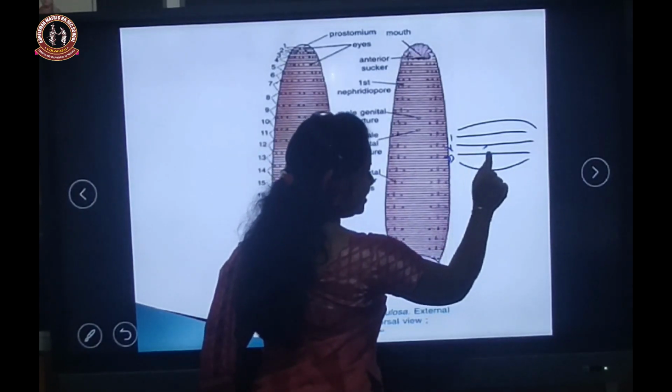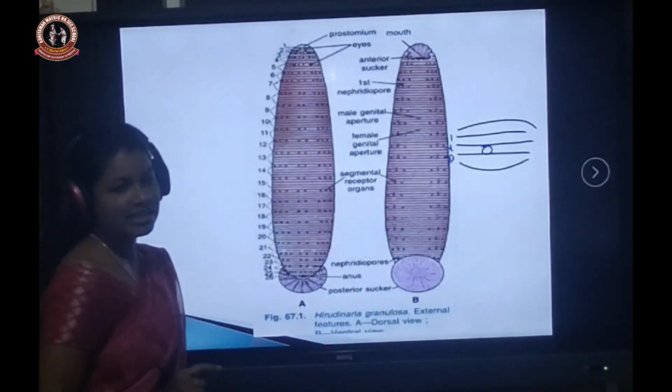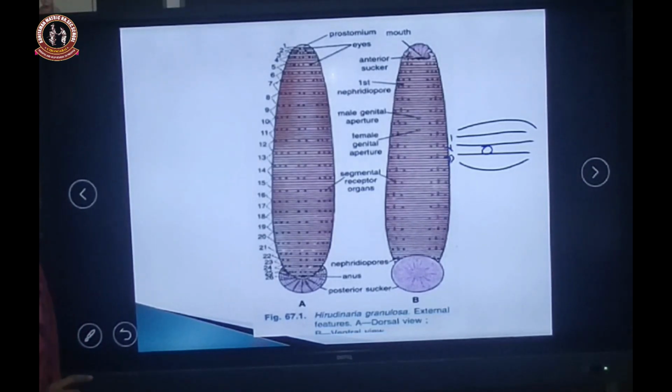For example, this is one segment, and the segment has superficially divided annuli: first annulus, second annulus, third annulus. This whole structure is the 10th segment, and between the second and third annulus the male genital pore is present, in the 10th segment.